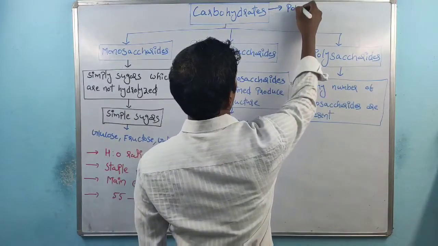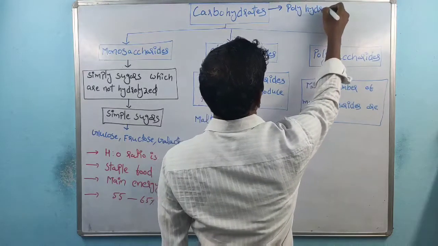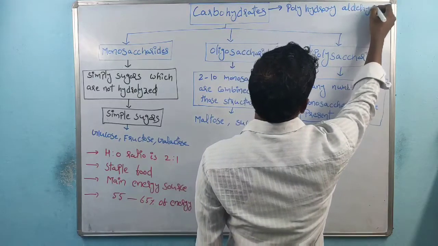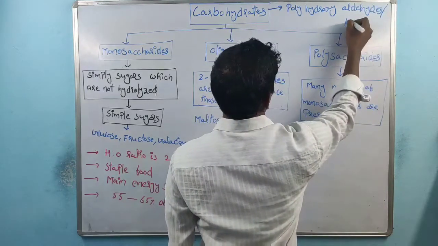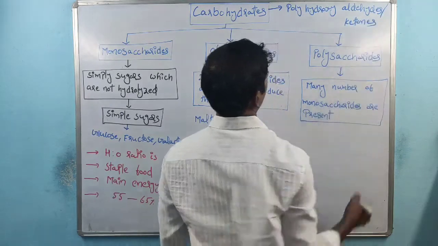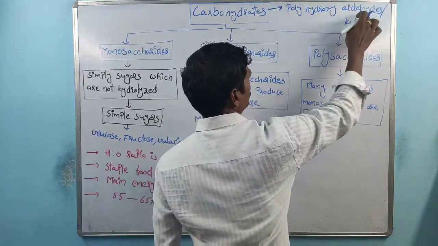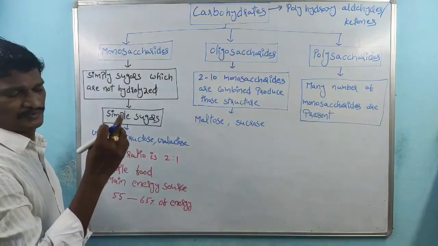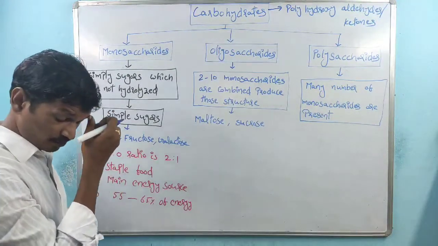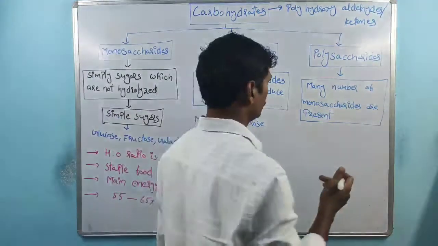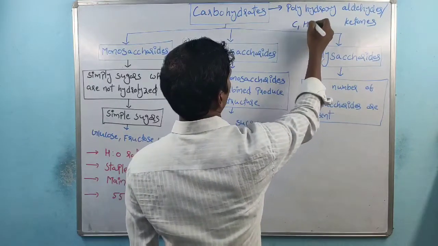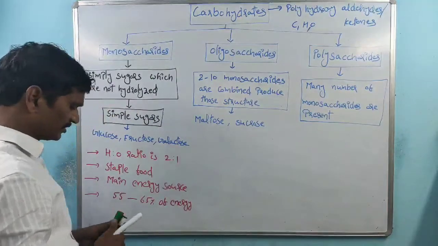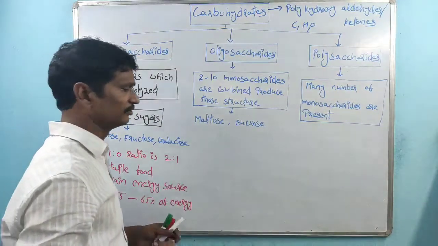Carbohydrates are made up of carbon, hydrogen, oxygen. The best example of a carbohydrate is glucose.